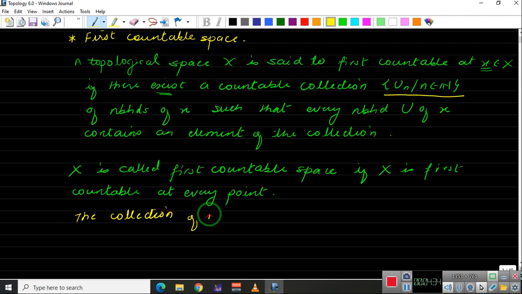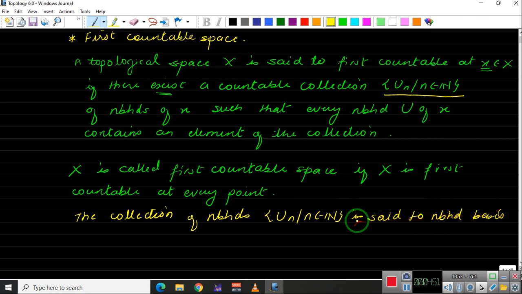The collection of neighborhoods, say U_n, n belongs to the natural numbers, is said to be a neighborhood basis of x. So these are all neighborhoods of x and all are open. So these are called basic neighborhoods of x. The neighborhood basis for x need not be the basic neighborhoods, the basis you have is something different.